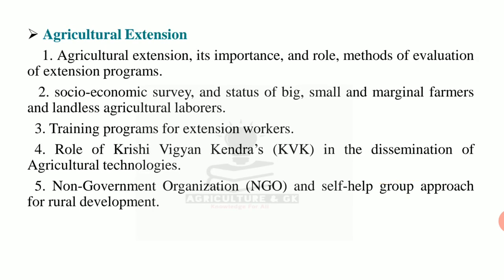Next comes agricultural extension. Under this, first point is agricultural extension, its importance and role, methods of evaluation of extension programs. Second is socio-economic survey and status of big, small and marginal farmers and landless agricultural laborers. Third is training programs for extension workers. Fourth is role of Krishi Vigyan Kendras in the dissemination of agricultural technologies. Fifth is non-government organization and self-help group approach for rural development.